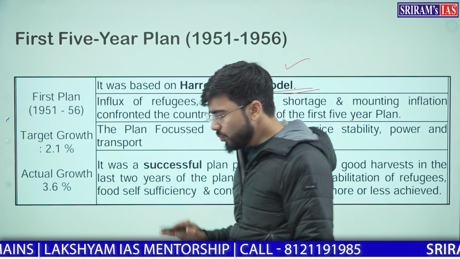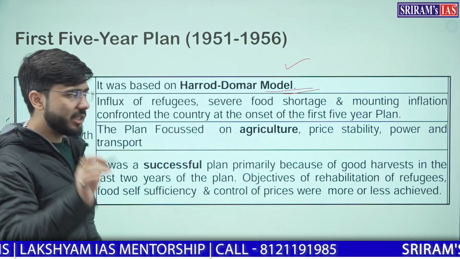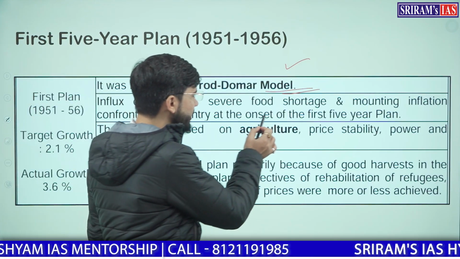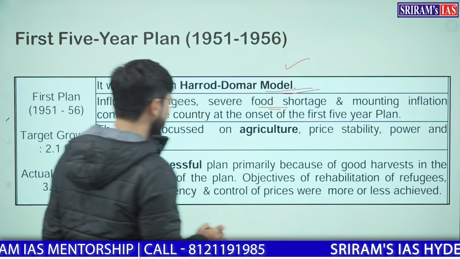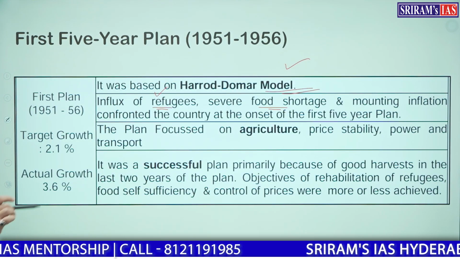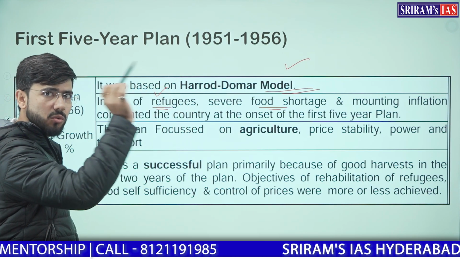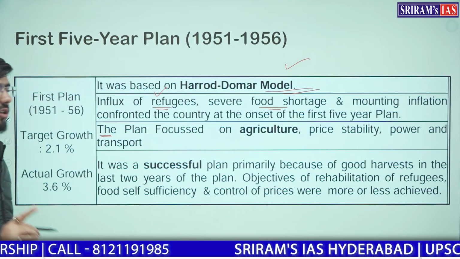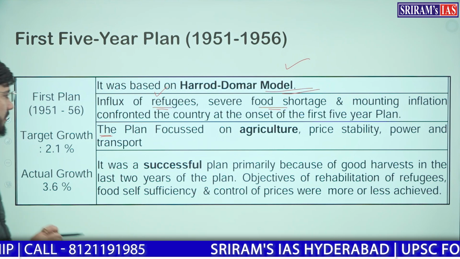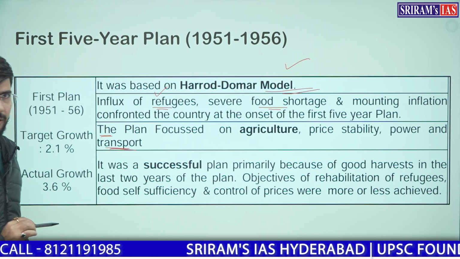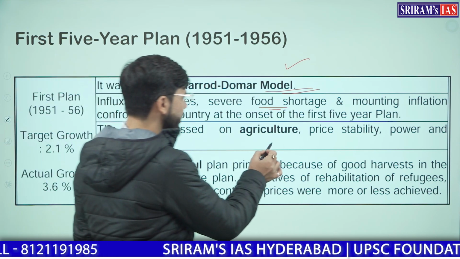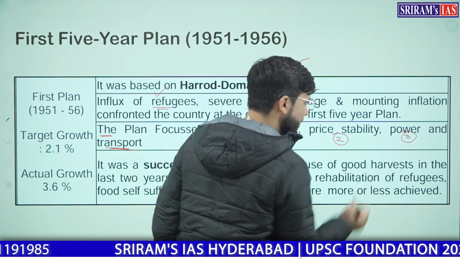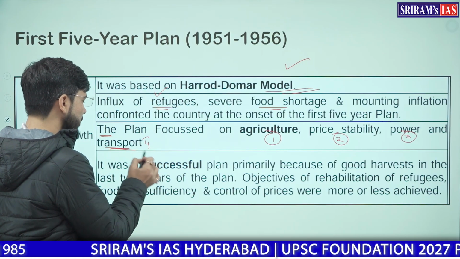What were the challenges which India faced at this stage? First, the influx of refugees. There were too many refugees. Second, there was severe food shortage and mounting inflation in the country. These are the 3 main challenges which our first 5-year plan addressed. Second, the plan focused on agriculture, price stability, and the transport and power sectors. So 4 things: agriculture, which was the prime focus; second, price stability; third, electricity or power; and fourth, transport.